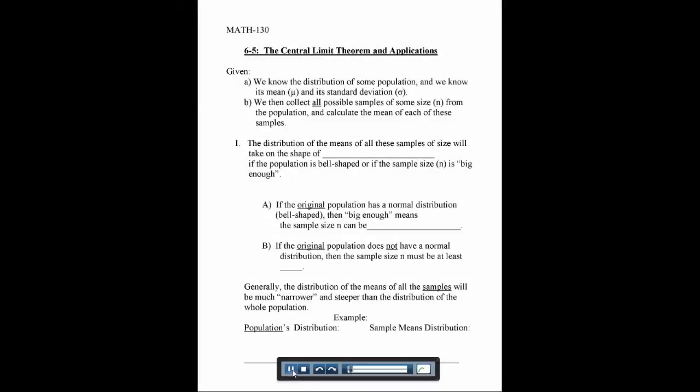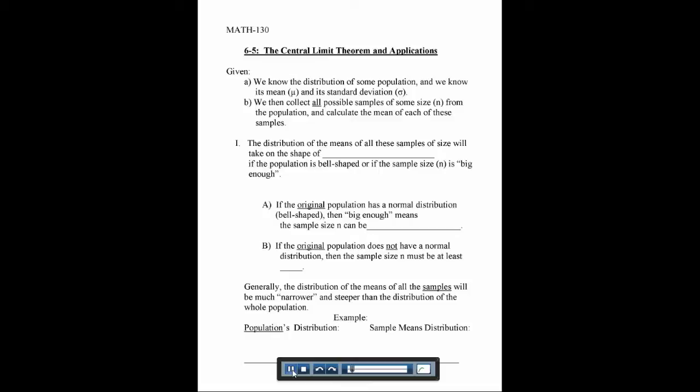So in section 6.5, we're going to talk about the central limit theorem. This section connects sampling distributions and the normal distribution. There are two things we know. We know that if we have a distribution, we know its mean and its standard deviation.